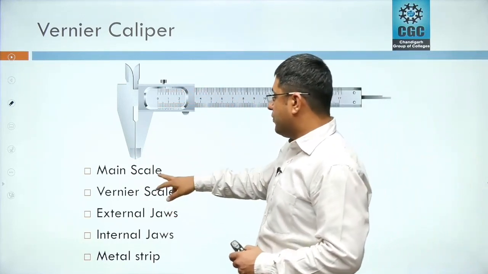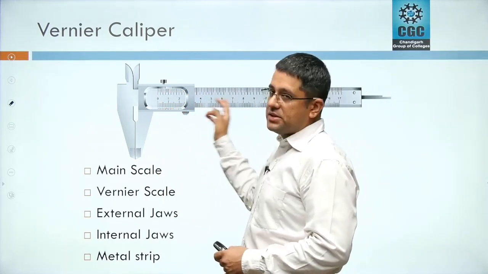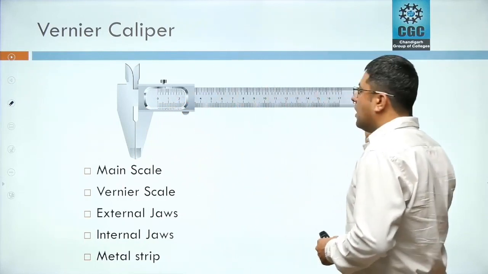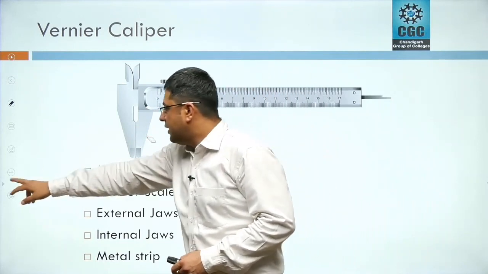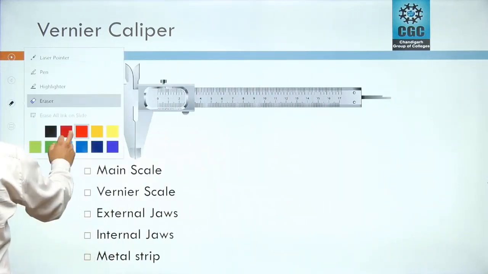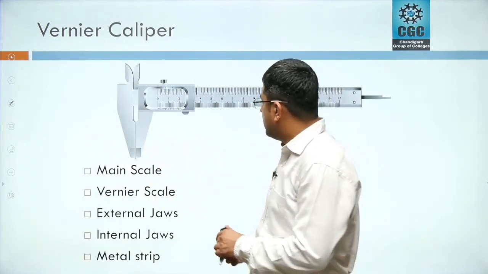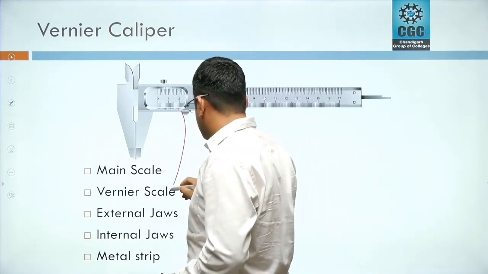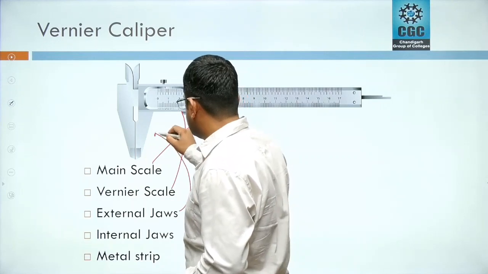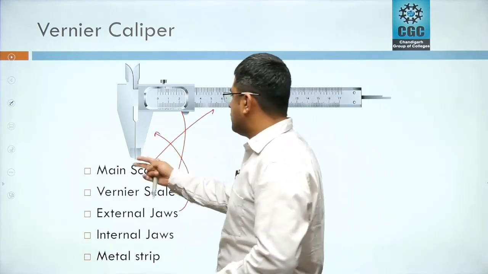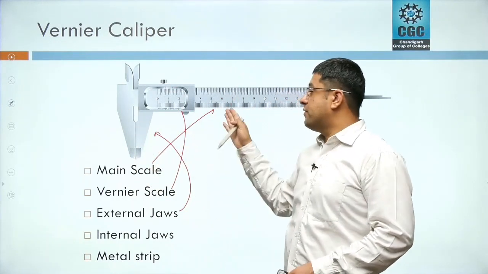Now comes the vernier scale. This part is known as the vernier scale. This is a movable scale. It basically slides above the main scale. There is a jaw attached to this scale too. This is the vernier scale, this is the main scale here, and these are the external jaws. So there are two jaws. One is fixed, one is movable. The fixed one is attached to the main scale, and the movable one is attached to the vernier scale.